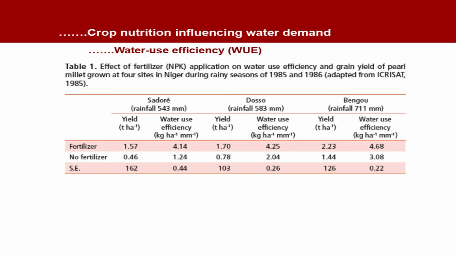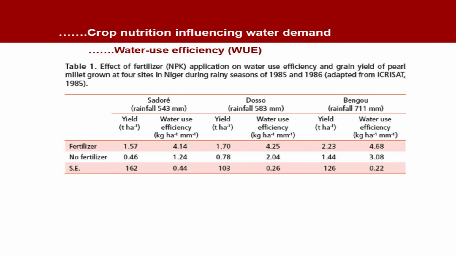See the yield at the first location, 1.57 and 0.46, and see the water use efficiency. When you apply fertilizer, the water use efficiency is more, 4.14, and with no fertilizer, it is just 1.24. That means application of fertilizer is increasing the water use efficiency.